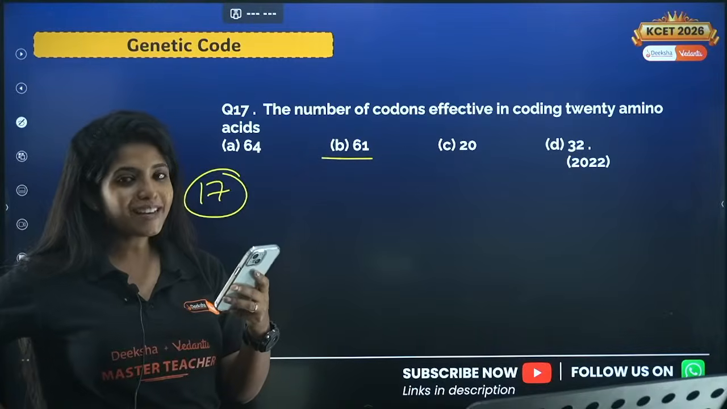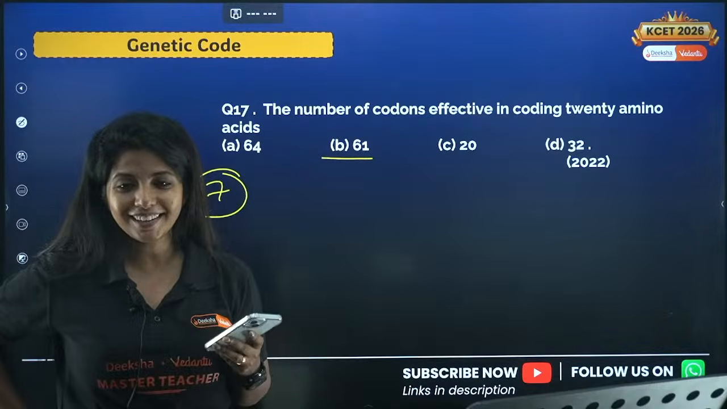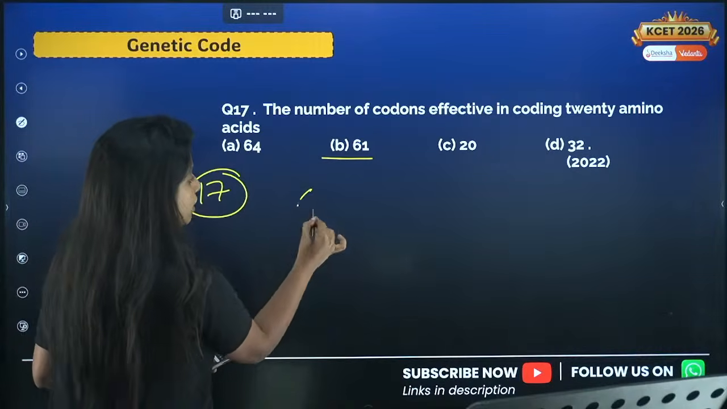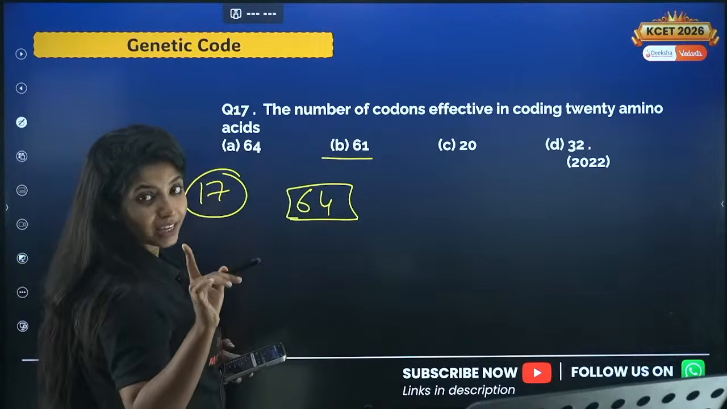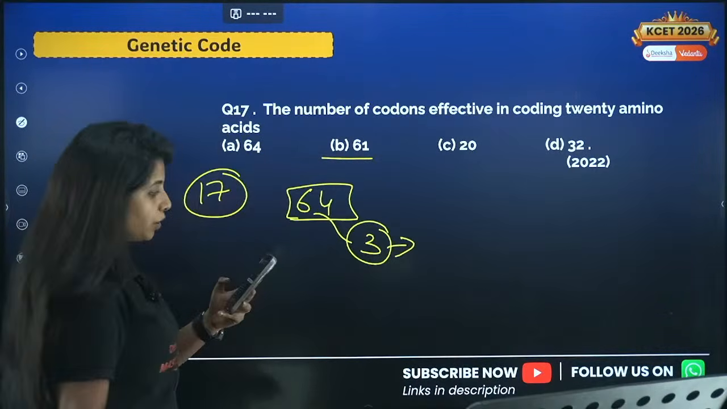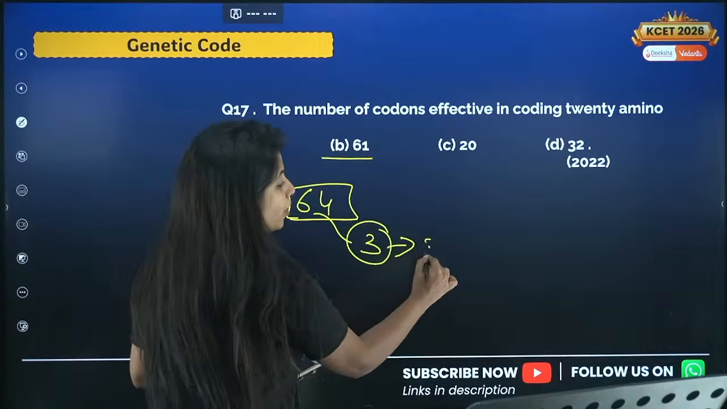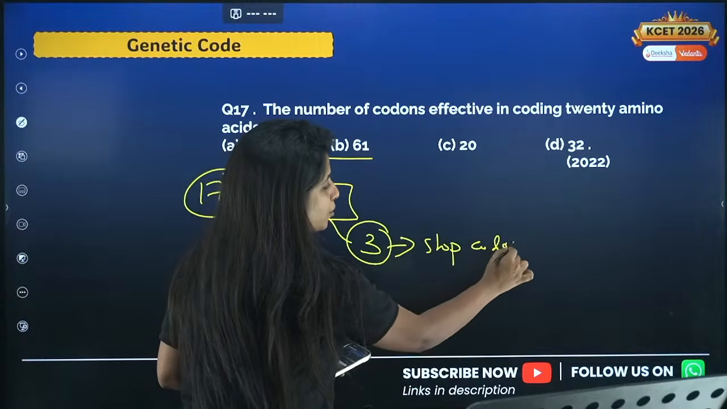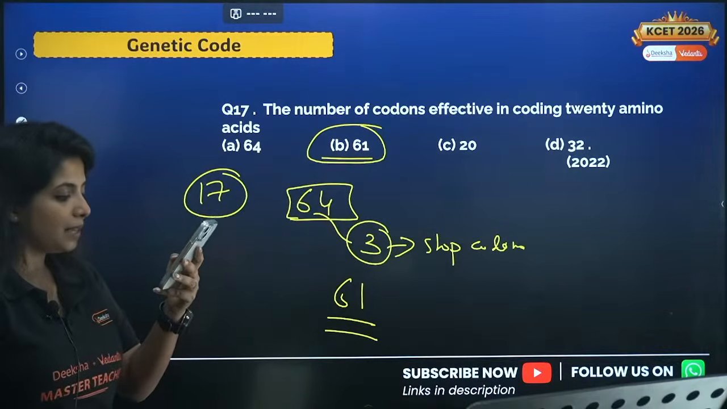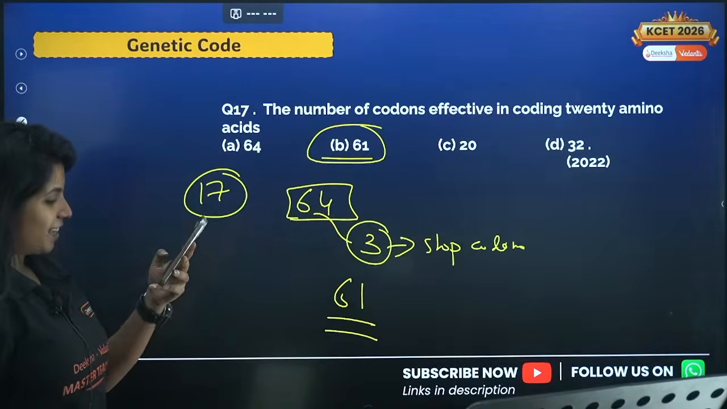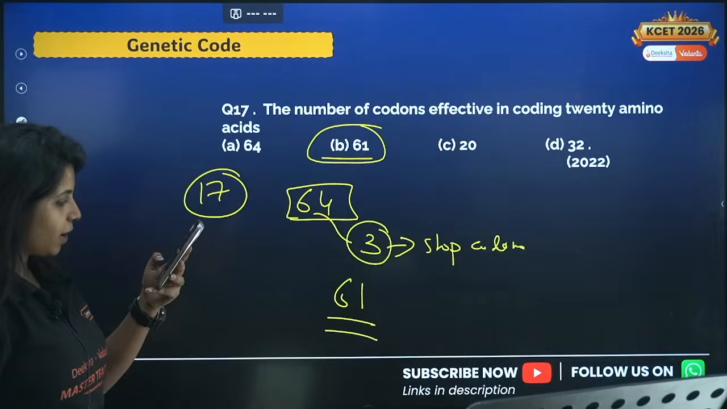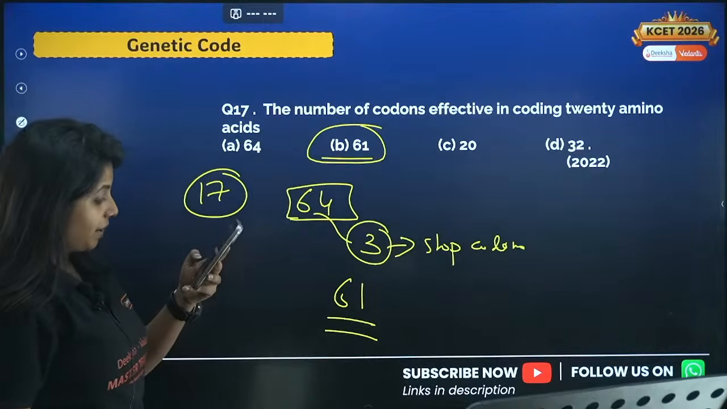Why is it not A, my dear children? Because you have been asked about the ones that code for amino acids. Remember, even though we have 64 codons, 3 out of them are not going to code for any amino acids. They are stop codons. So the ones that actually code is just 61, which is why your answer would be B. Yes, stop codon. Yes, Rupa. So Sanika, Rupa, Aishwarya, and Manjunath are correct.